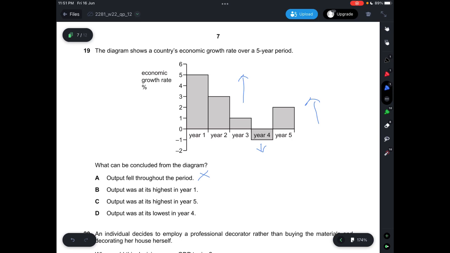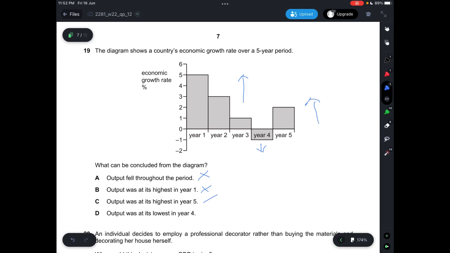The total output is highest in year 5 because it constantly increases, then decreases in year 4, and then in year 5 it increases again in the final year. And so C says output was at its highest in year 5, which is correct. D says output was at its lowest in year 4. This is incorrect because you can see that from year 1 to year 3, there's already an increase of 5%, 3%, and 1%, and then there's a slight decrease of negative 1%. So to say that output was at its lowest in year 4 is incorrect.